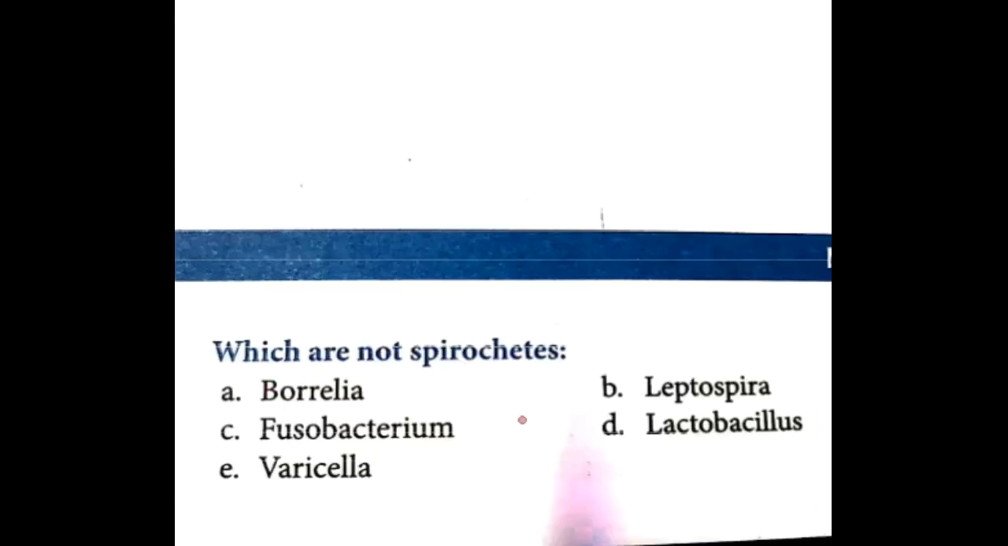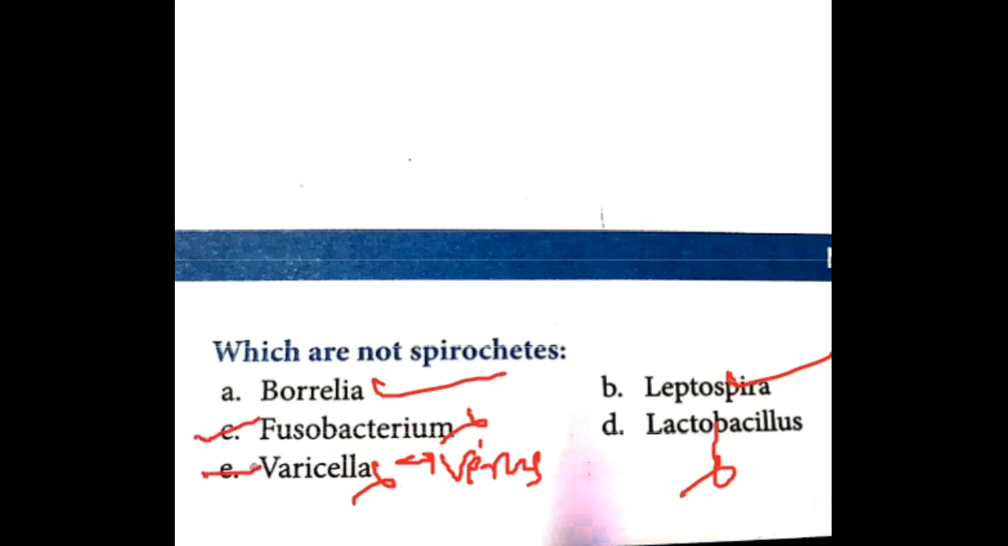Next question. Which of the following is not a spirochete? Borrelia is a spirochete. Leptospira is a spirochete. Lactobacillus is not a spirochete, it is a bacterium, whereas varicella zoster is a virus. Fusobacterium is also not a spirochete. Next question.